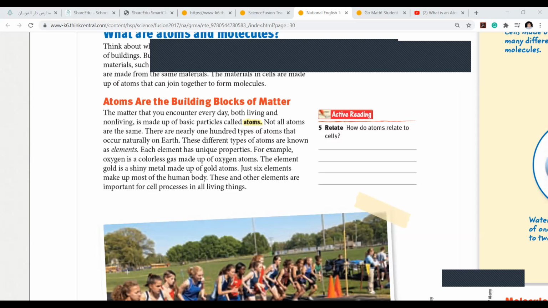Now, what did you learn from the video? What are molecules? When you combine atoms, they become a molecule. When you combine atoms, they make a molecule. Miss, I understand what an atom means. It's like invisible. See, like this is an atom, okay? When I combine two atoms, this becomes a molecule.